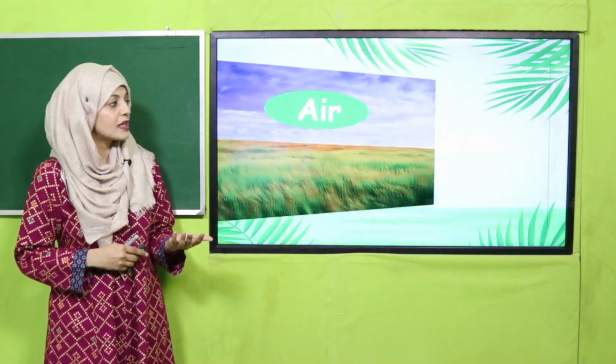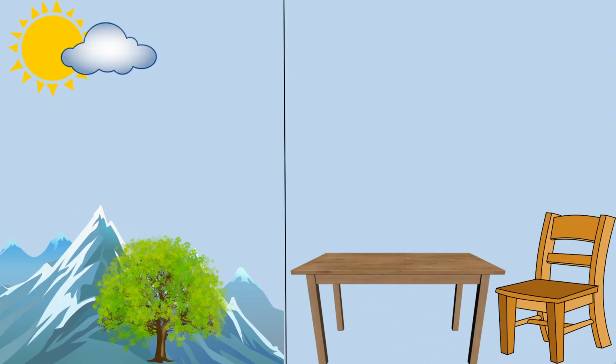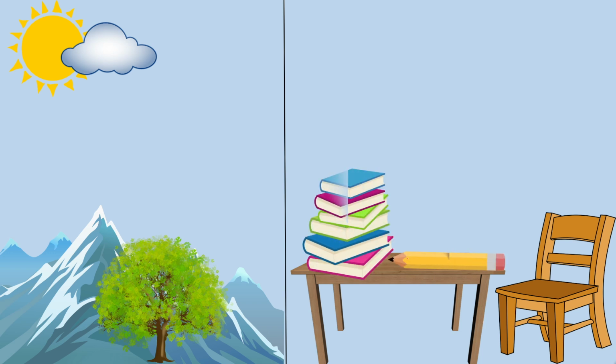So my dear students, next on your screen you can see, here on one side you can see all the natural things. You can see mountains, you can see trees, clouds, sun, air, water. All these things are natural resources.